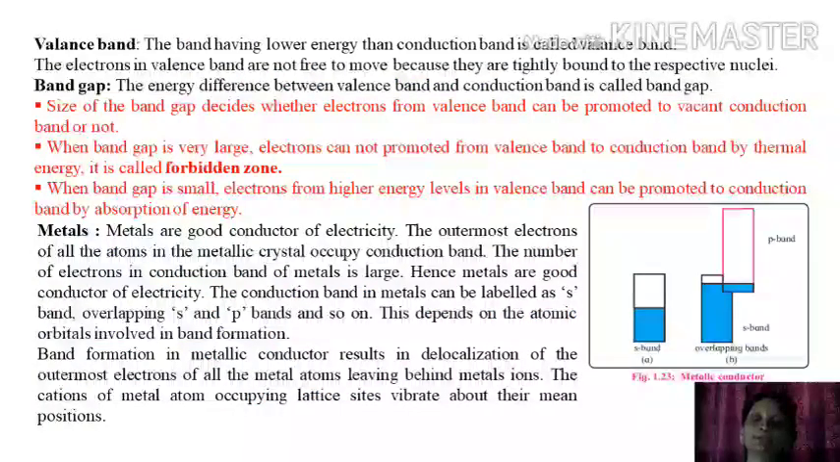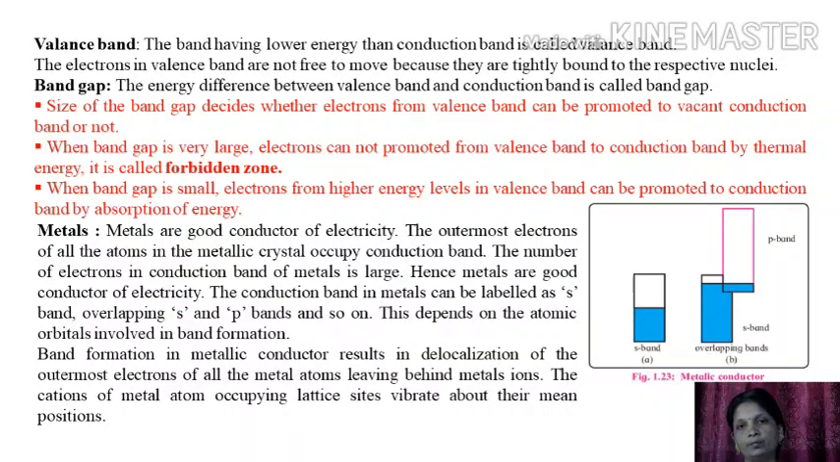Valence band: the band having lower energy than the conduction band is called the valence band. The electrons in the valence band are not free to move because they are tightly bound to the respective nuclei. Now let us discuss the band gap. The energy difference between the valence band and conduction band is called the band gap.